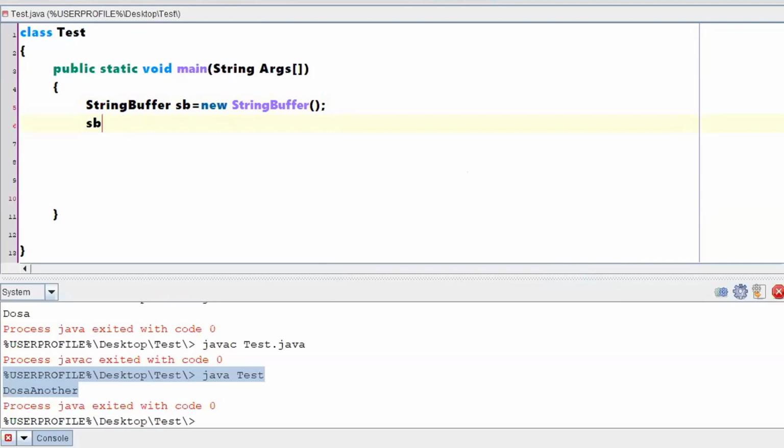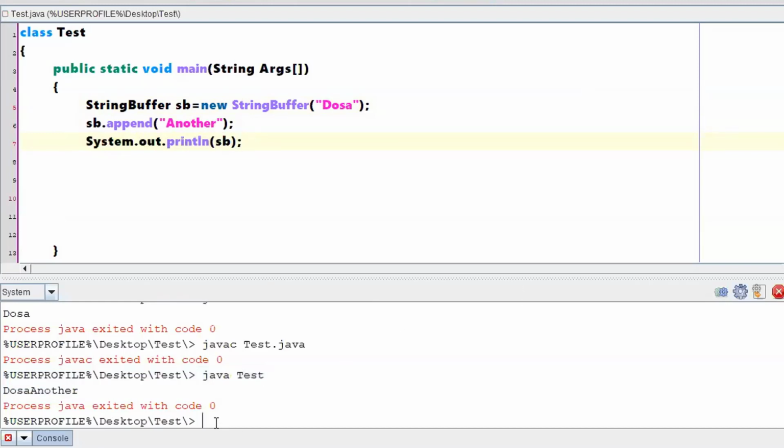The content of sb: let me create it directly by initializing the value with dosa. Now for sb dot, you have a function called append. What will I append? Another. After this append, system dot out dot println of sb.